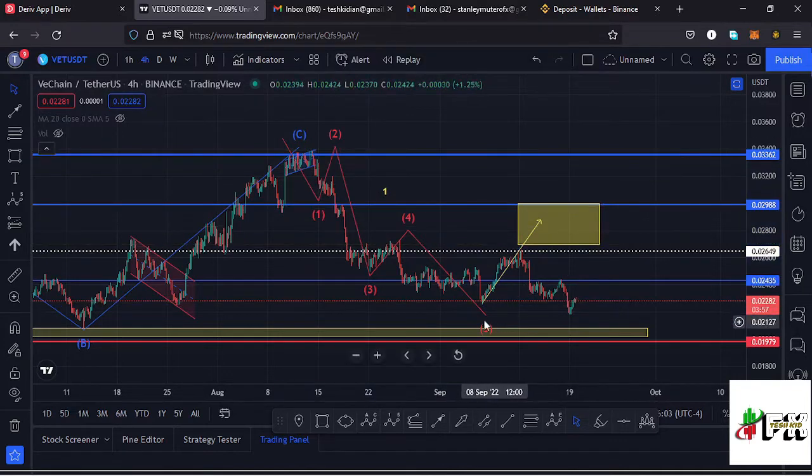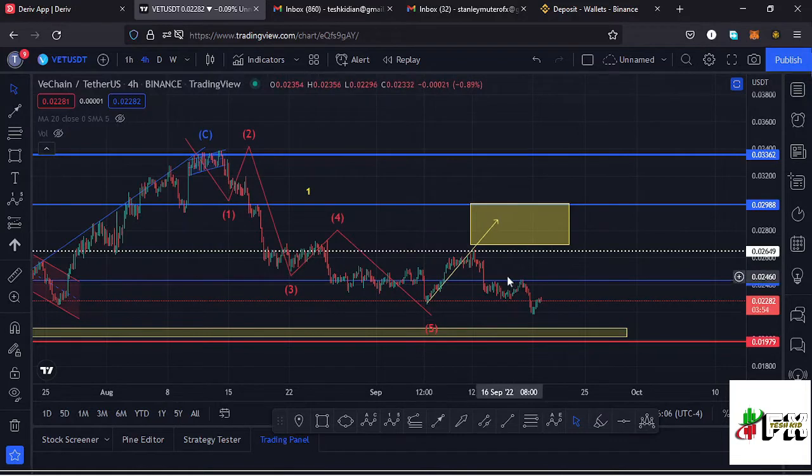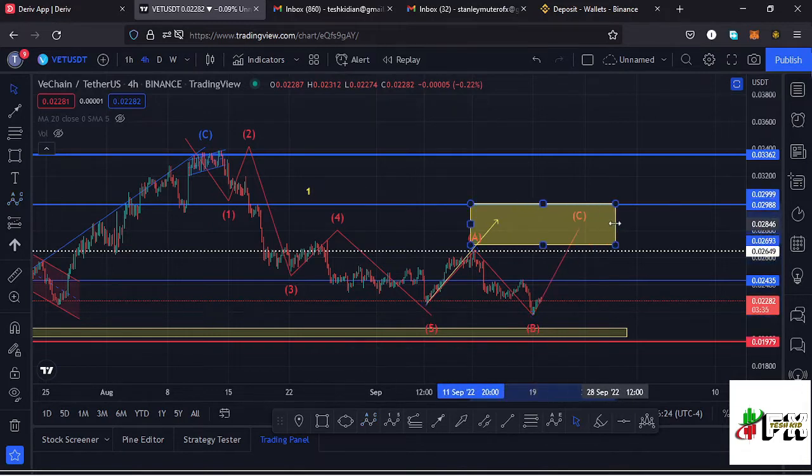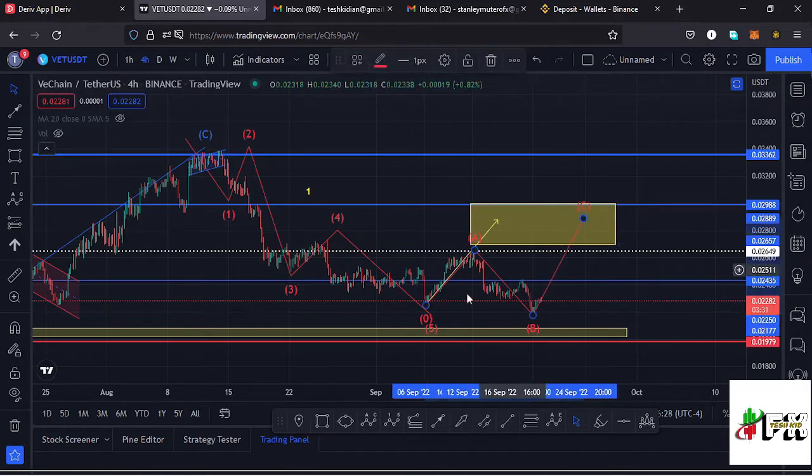And because our wave 2 is a corrective wave, I expected that we might also see the formation of an ABC corrective movement over here, and I believe we had seen such a movement having this as the wave A. Then whatever we are seeing over here might be an overshooting wave B. Then we might continue pushing high in the formation of a wave C to complete and get us into that target area in the formation of a wave 2. So once we see this movement play out, then we can name that as a higher Elliott wave count 2.